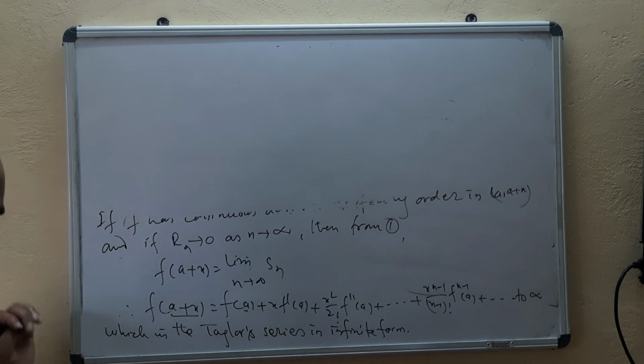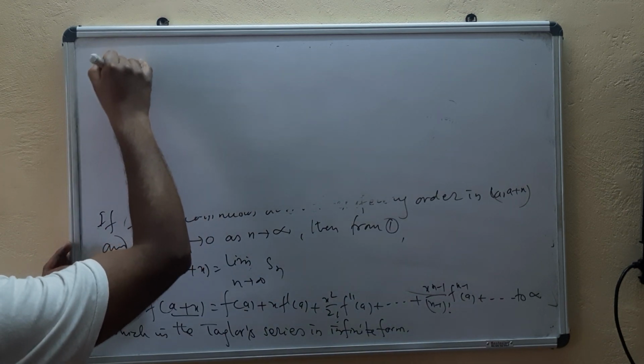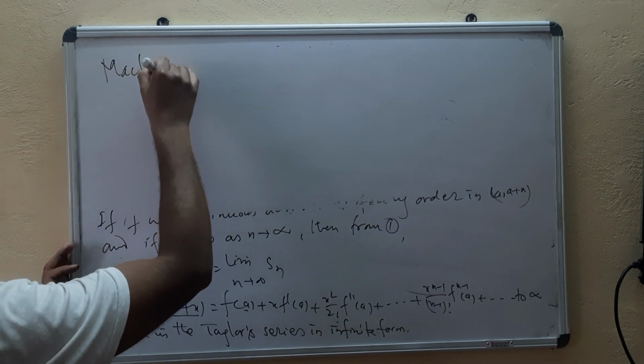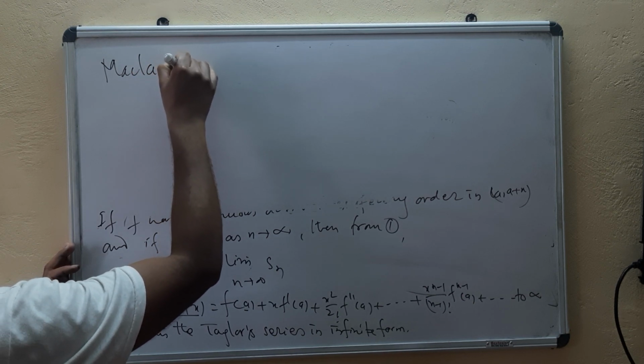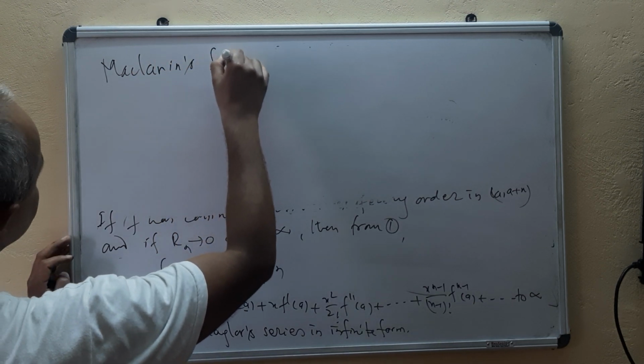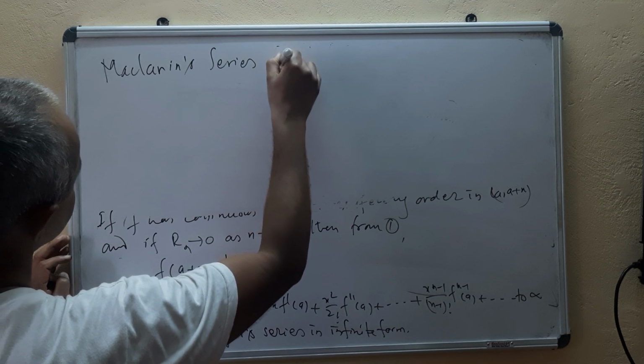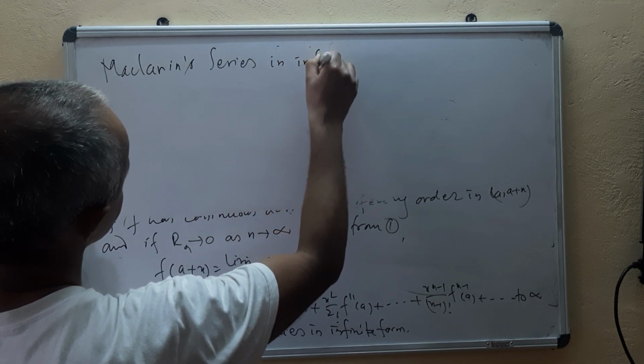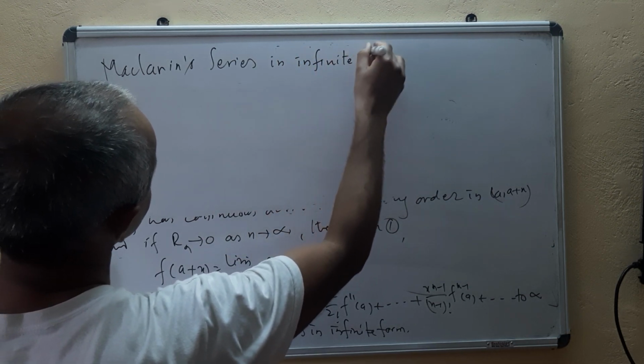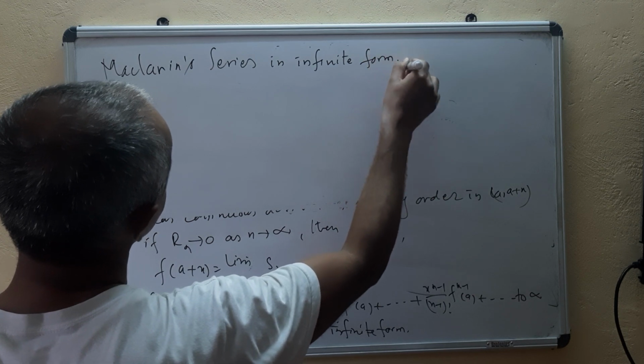Now let's state the Maclaurin's series in infinite form.